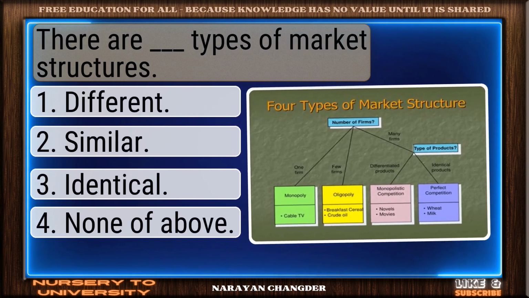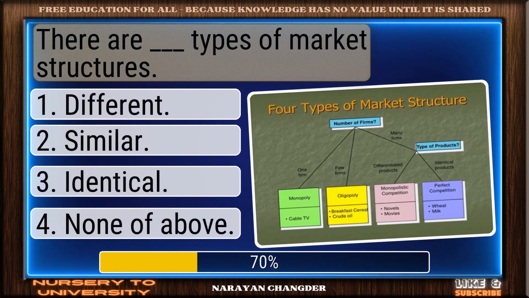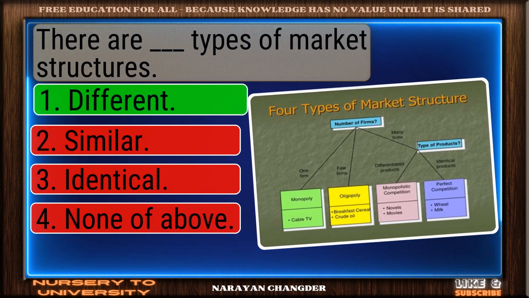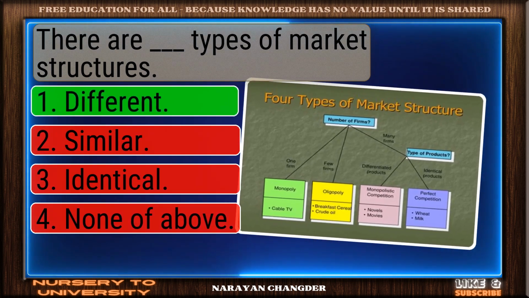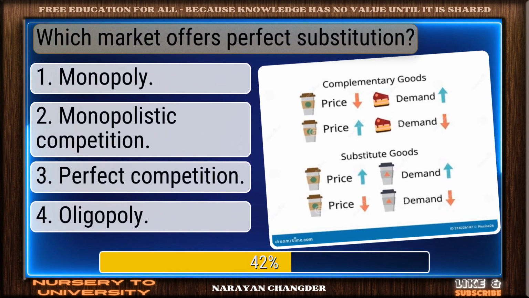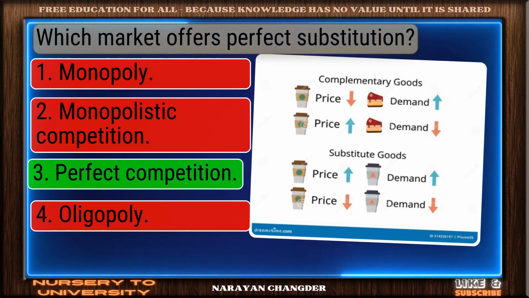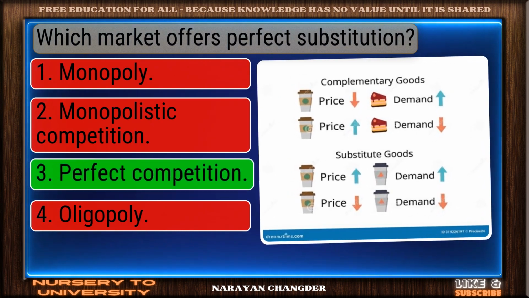There are dash types of market structures. Bravo. Different is the answer. Which market offers perfect substitution? On track. Perfect competition is the correct answer.